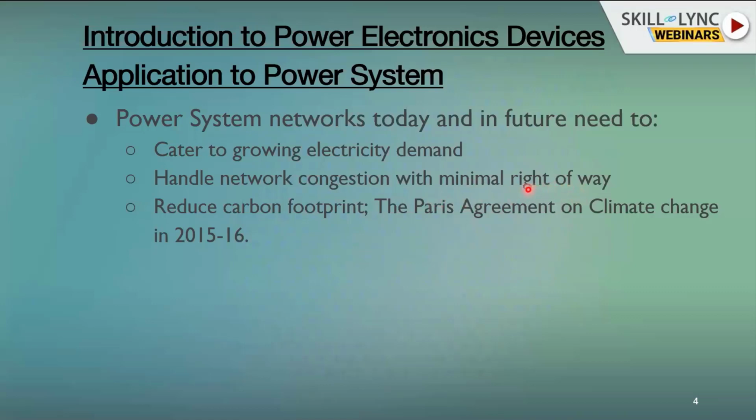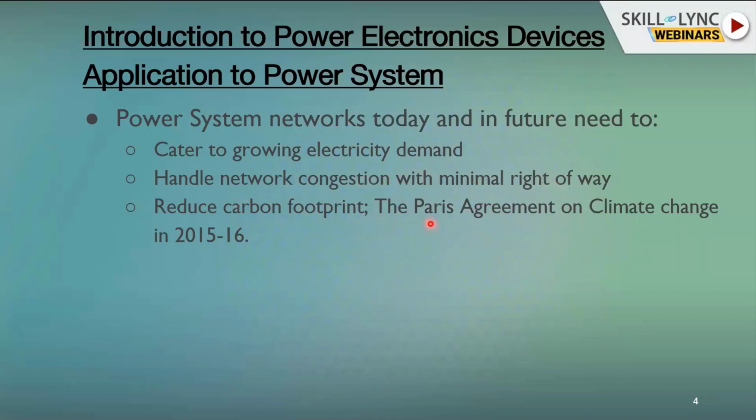What is this right of way? Right of way is basically the land portion that is taken by our transmission infrastructure. Today, whenever we go with the transmission infrastructure or laying of new transmission lines, the first opposition comes in acquisition of the land. So it becomes very difficult for the government to go with new transmission networks. That we call the right of way, so it also has to be minimum. You need to handle the network congestion, which means you need to expand your transmission network, but such expansion also has to be accommodated with a minimal right of way. That's what I would like to mention here.